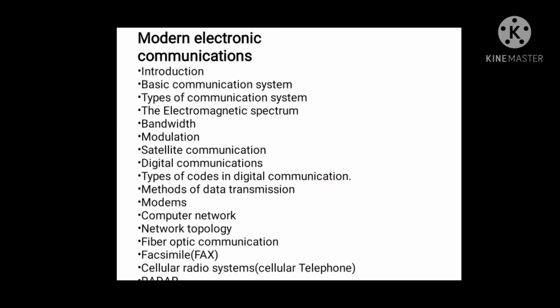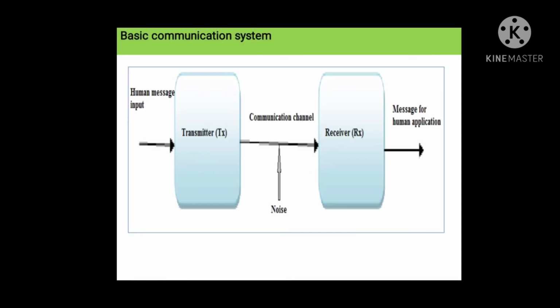Today's topic is modern electronic communication system. In this topic we are going to study what is communication, that is basic communication system, and then types of communication system, analog communication system, types of modulation, that is AM, FM, PM, etc. Then digital communication system, radar communication system, satellite communication system, etc. Now start from basic communication system.